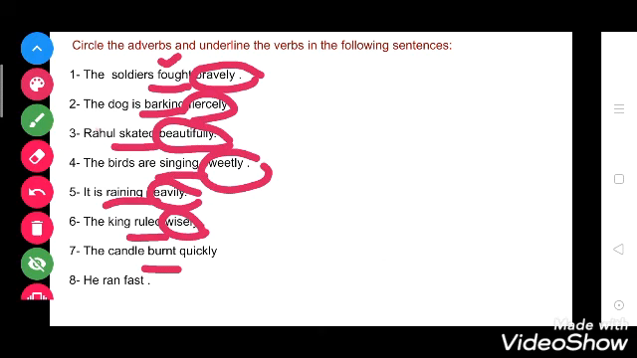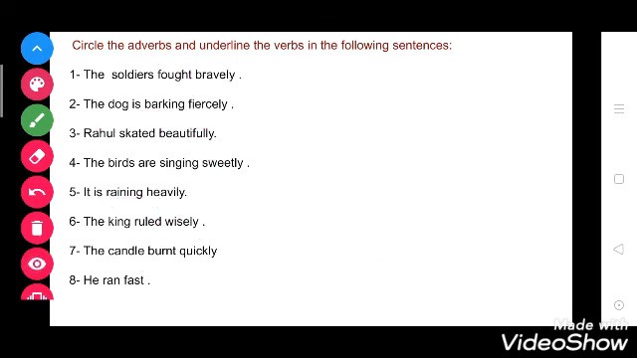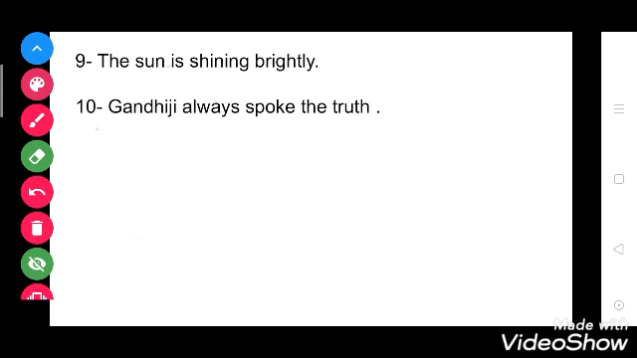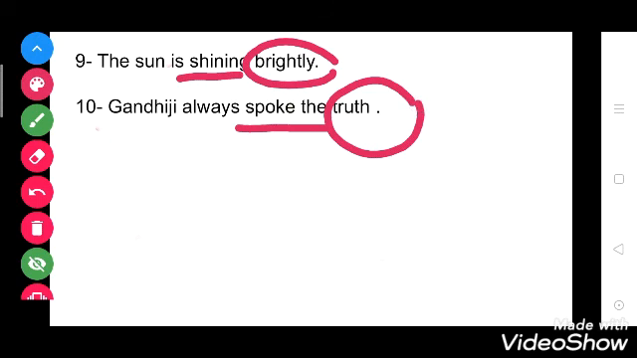Now see the eighth. He ran fast. So what action is he doing? Ran. So this is a verb. Fast is an adverb. Now see the ninth one. The sun is shining brightly. So here shining is a verb and brightly is an adverb. Now see the 10th. Gandhiji always spoke the truth. So spoke is a verb and always is an adverb.